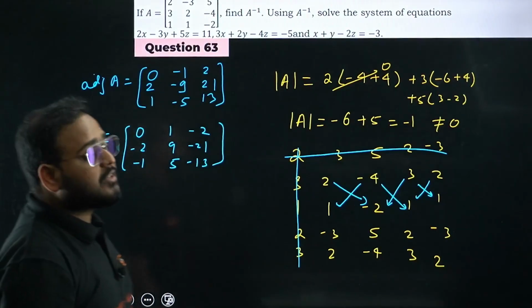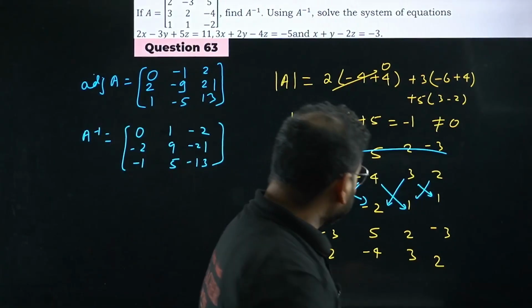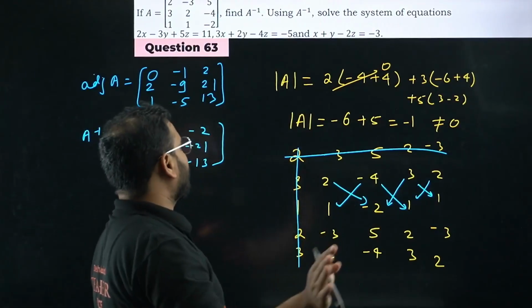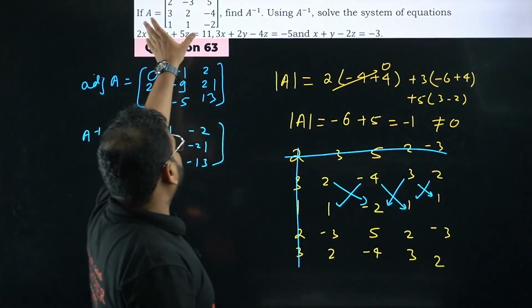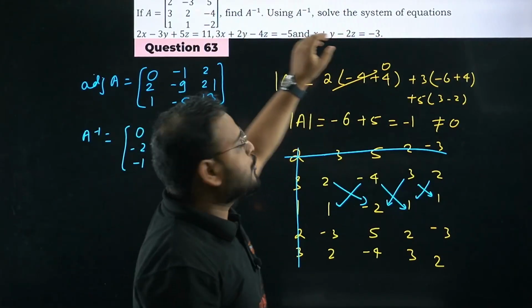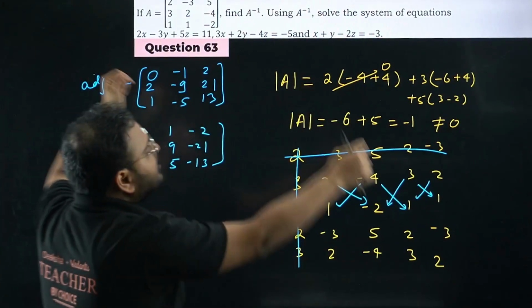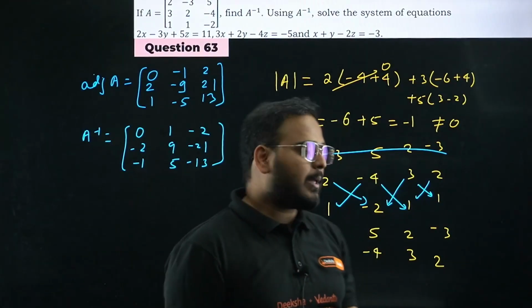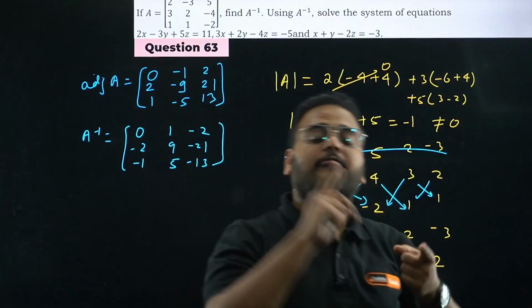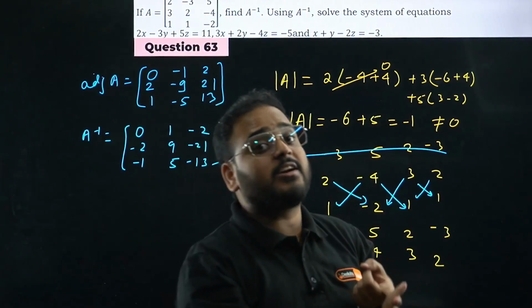From here. Now this question, sir, to find the inverse. I've done this question already to help us save some time over here. I'll show you all this, don't worry about it. So they have given a matrix A 3 cross 3, ask us to find A inverse and use that A inverse to find or solve the equation that they have given in 3 variables x, y, z. Okay. So first in the given matrix, what is the first step? Looking for inverse, find the determinant. Don't do anything else, just find the determinant first.